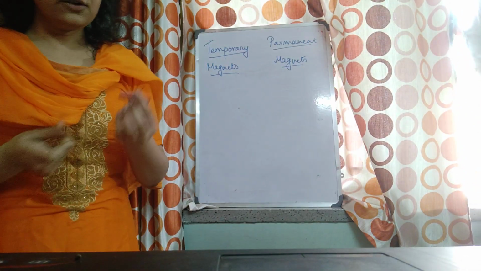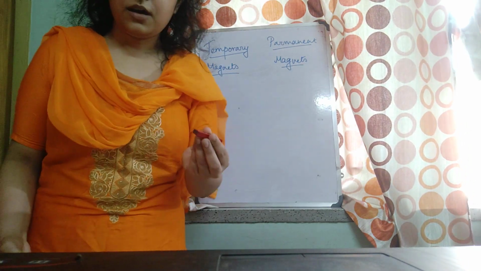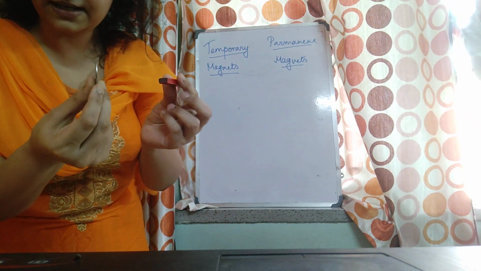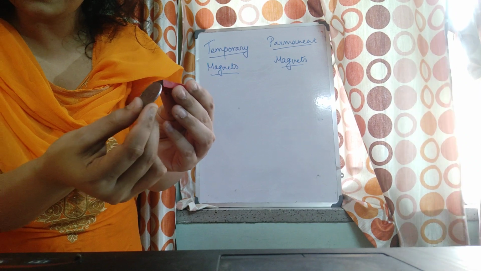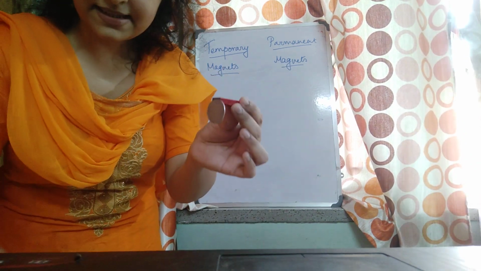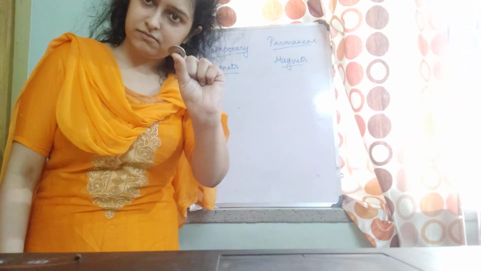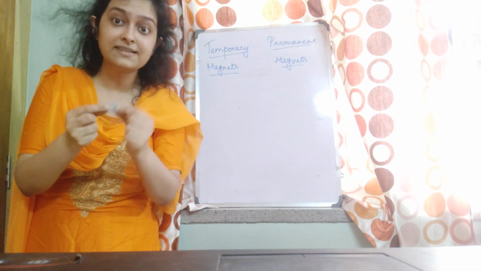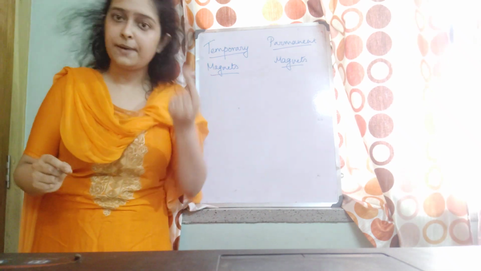Suppose I have this bar magnet with me. I've taken this coin. It's a magnetic substance, made of steel. Notice that as I am drawing it towards the magnet, it's getting attracted. Very good. Now, see a magic. Initially, is this coin a magnet? It's not a magnet, right? It's just simply a coin. It's not a magnet, but it's a magnetic substance, which means it has the property of being attracted by a magnet.